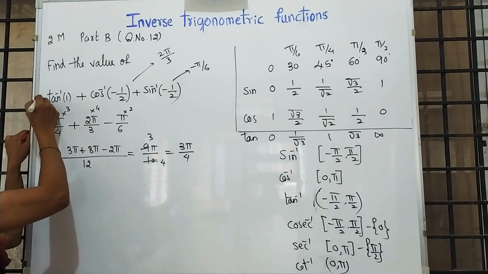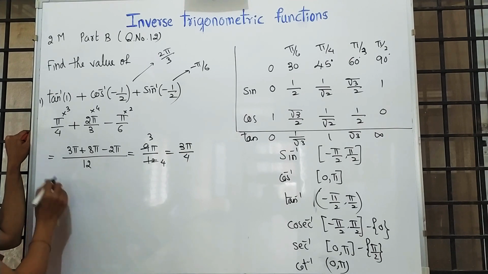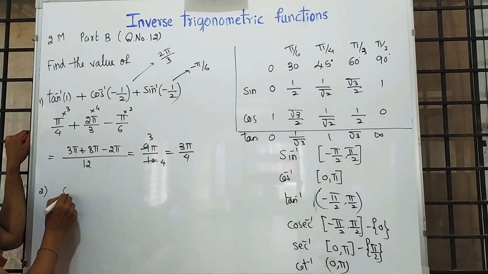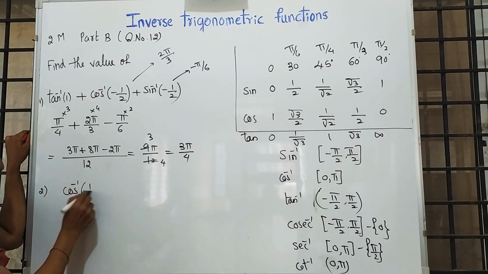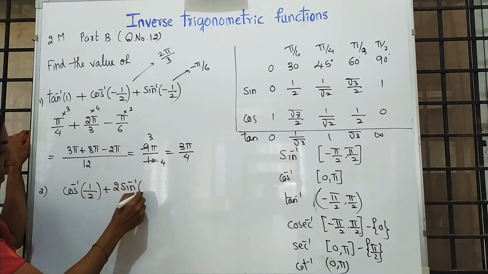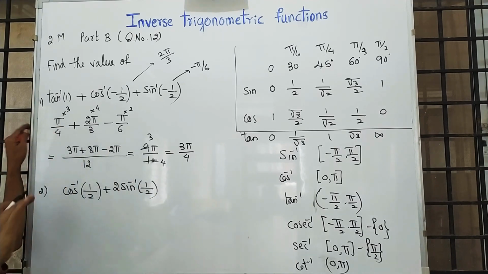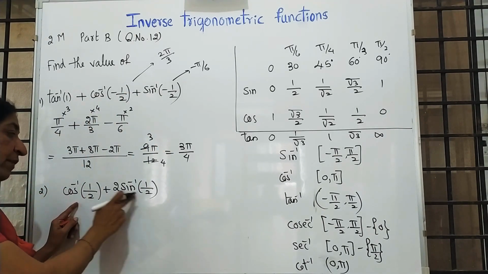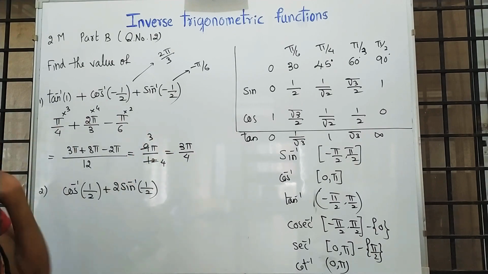Next, this is the expected question. Next expected question is find the value of, 2-mark question, cos inverse 1 by 2 plus 2 into sin inverse 1 by 2. See, in the previous example, they are negative, that's why we did the calculation. Here, these values are positive, just directly refer the table.